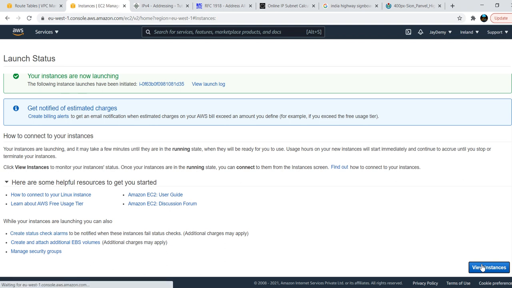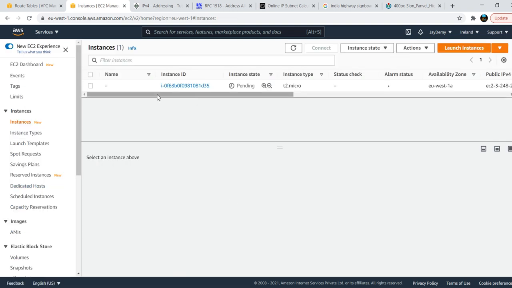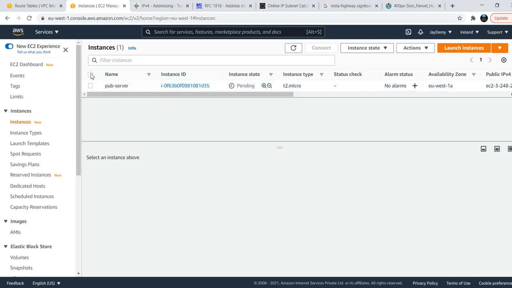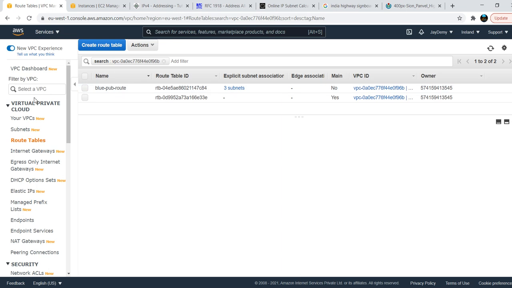Okay, view instances. Until this server is created, I will call it the public server, because I have created it in the public subnet. Public is nothing but I have created the internet gateway, and the internet gateway is accessible for the public. The public can access your server. So I gave it as the public server. Until this is created, I will go and create